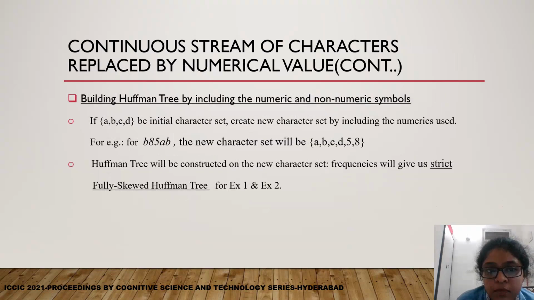So we will build a different Huffman tree which will be based on the initial character set along with the numerics obtained. For example, if the previous character set contained A, B, C, D, the new character set will include A, B, C, D along with 5 and 8, due to the adding of numeric characters.